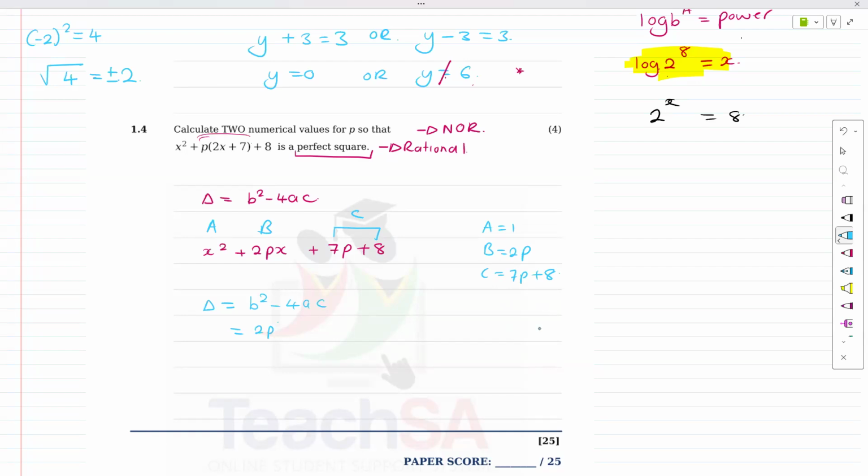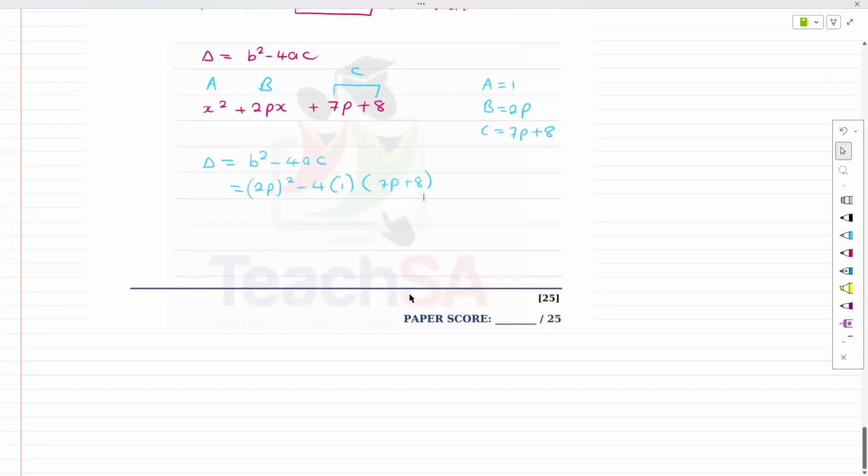B is 2p squared minus 4 into A into C. And we can deal with this quite simply. Sometimes it looks complicated, but it's not. 4p squared, this would be minus 4 into 7p plus 8. And that's all there is to this question.